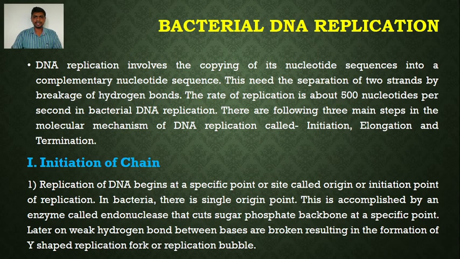So here, in great detail, we are going to study the molecular mechanism of DNA replication, which takes place in three main steps: initiation, elongation and termination. One by one, we are going to discuss the three main steps involved in the molecular mechanism of DNA replication. The first one is the initiation of the chain.